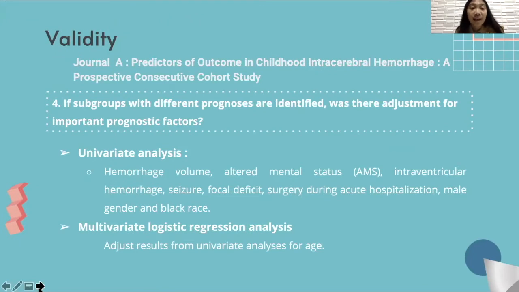For validity aspect question number 4: if subgroups with different prognosis are identified, was there adjustment for important prognostic factors? Based on this study, adjustments were performed by univariate analysis for various variables such as hemorrhage volume, altered mental status, gender, and Black race. And multivariate logistic regression analysis was also performed to adjust results from univariate analysis for age. Next.